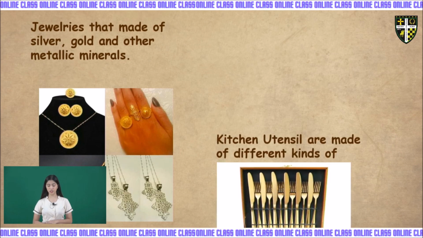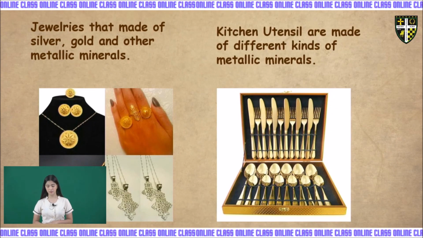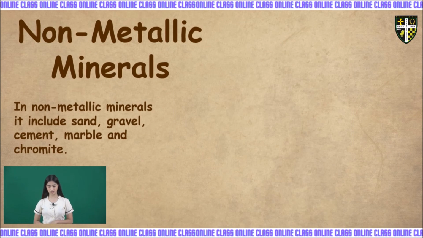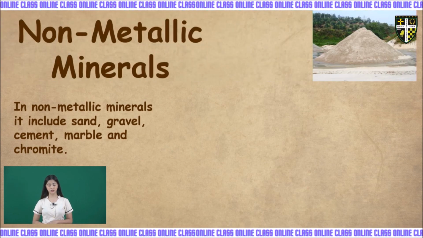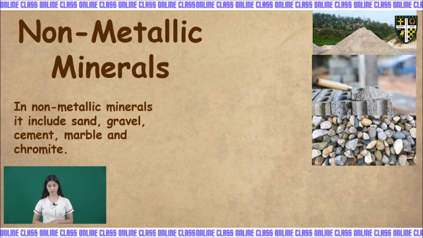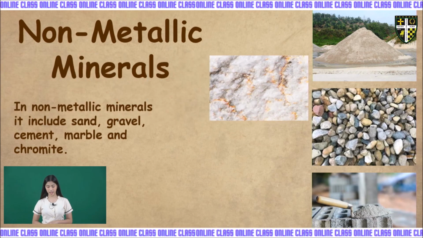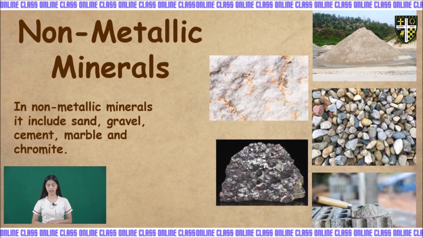What more? We can also make kitchen utensils. They are also made of different kinds of metallic minerals. Now, let's proceed to the second type of minerals, which is non-metallic minerals. When we say non-metallic minerals, it includes sand, gravel, cement, marble, and chromite. These non-metallic minerals are mostly used in constructing buildings, roads, bridges, and concrete houses.